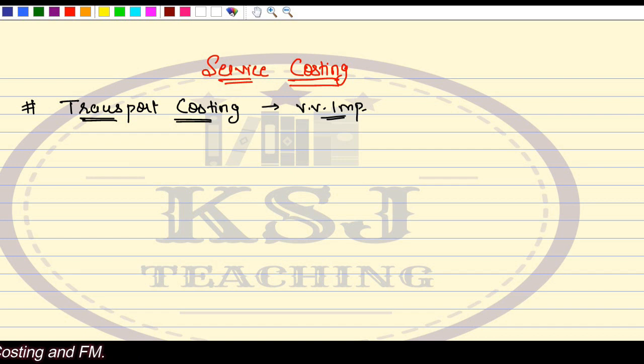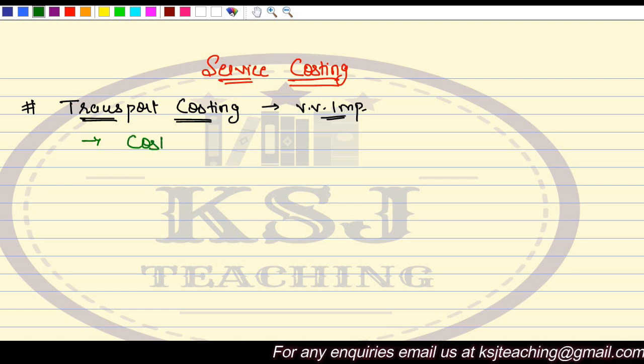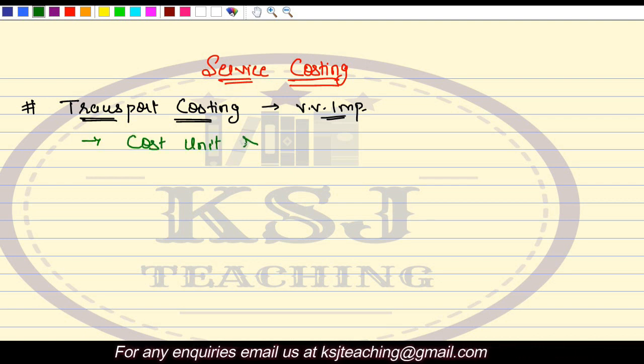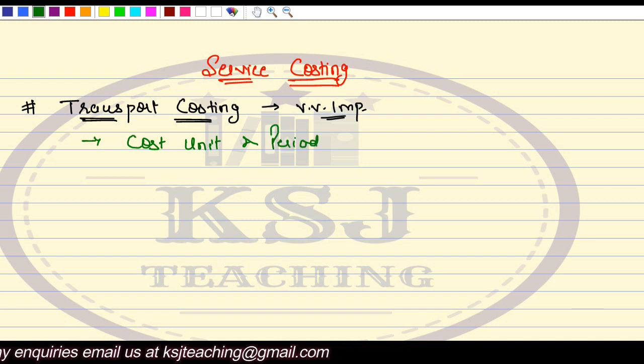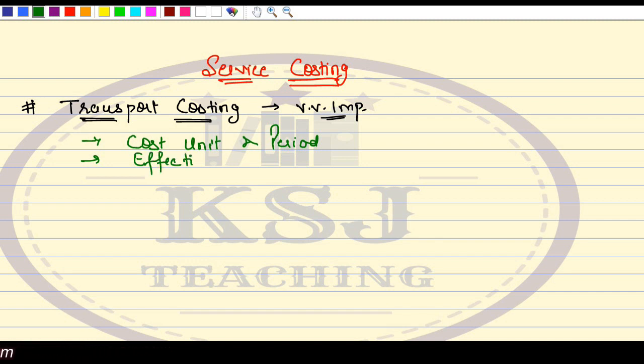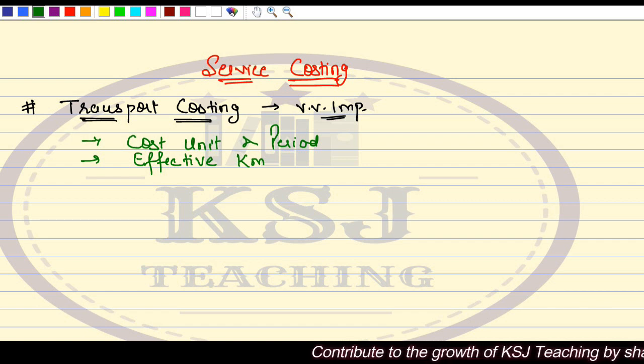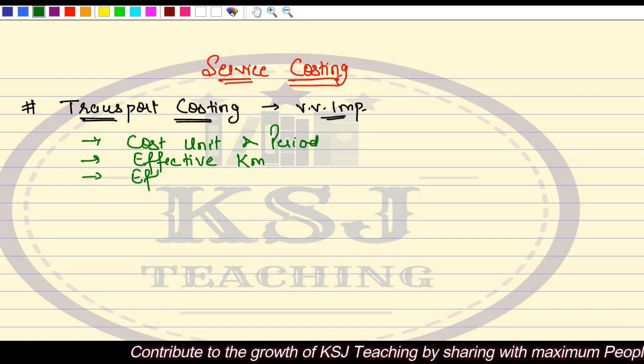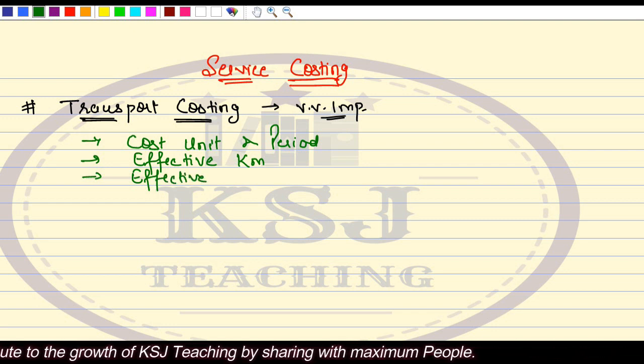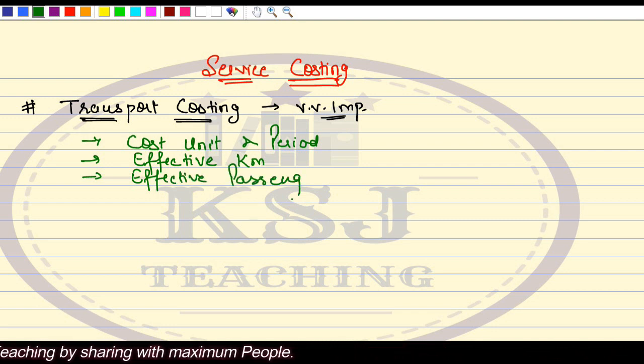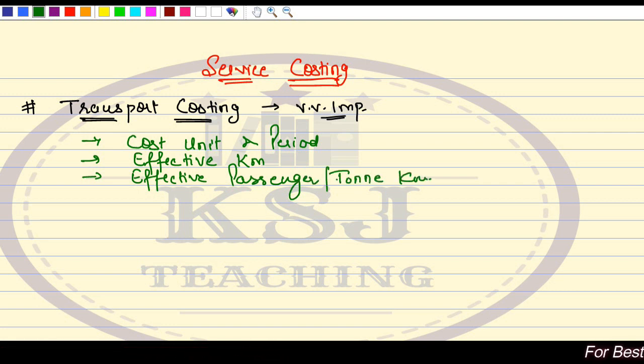And we have seen some steps. Identifying the cost unit, then effective kilometers. What were the steps? First, identify the cost unit and period, that is very important. Then you have to identify the effective kilometers. If you are using the simple cost unit, that's it, effective kilometers will do the job. But if you are going for the composite cost unit, you will have to calculate effective passenger or ton kilometer. This is what you will have to calculate.